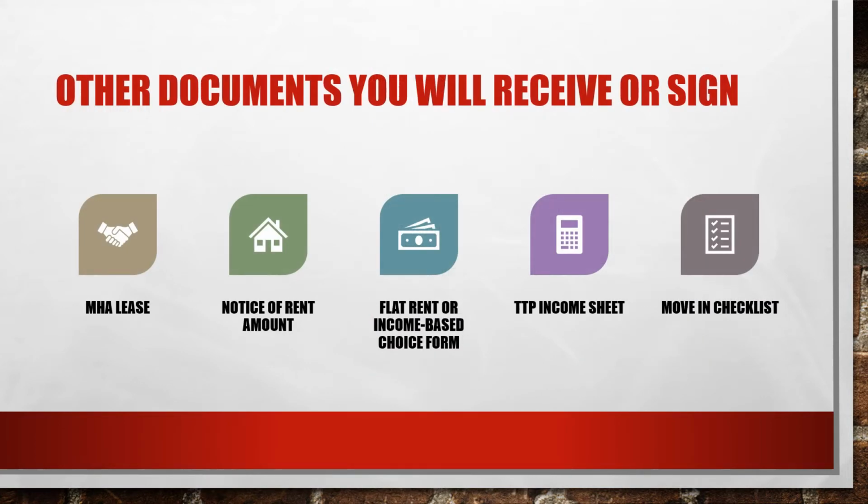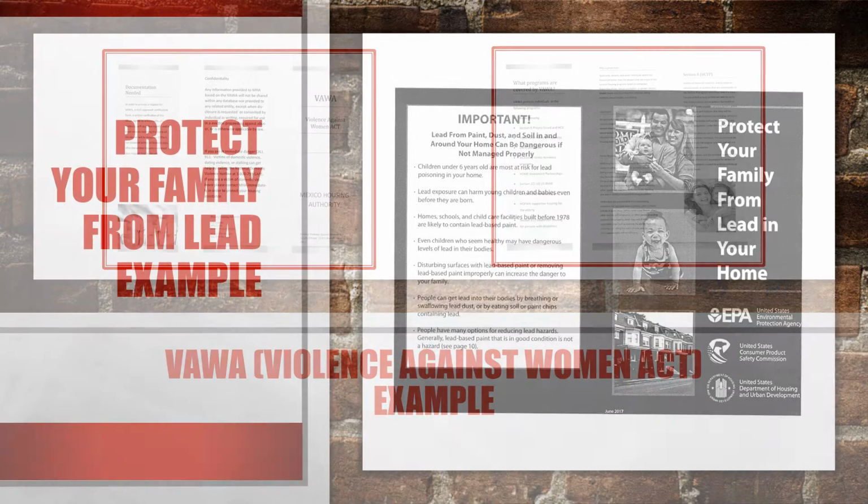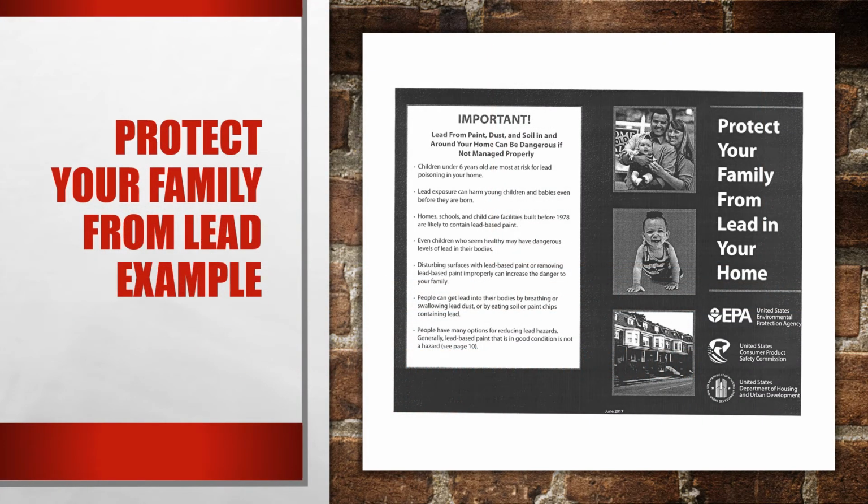Other documents you will receive or sign: MHA lease, the notice of rent amount, flat rent or income-based choice form, TTP income sheet, and the move-in checklist. Here is an example of the VAWA or Violence Against Women Act pamphlet that you will receive in your move-in packet. Here is an example of the Protect Your Family from Lead pamphlet that you will receive in your move-in packet.